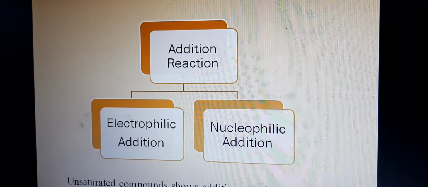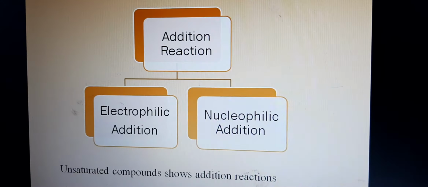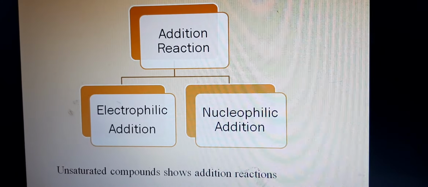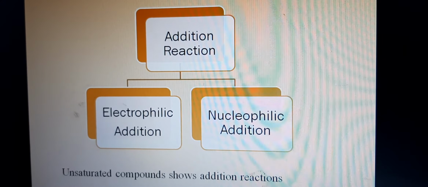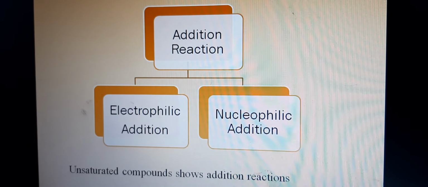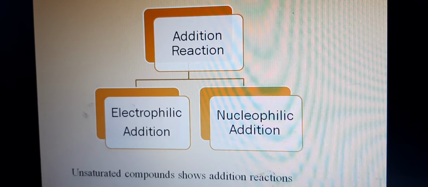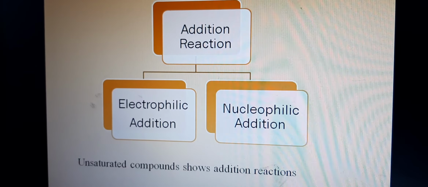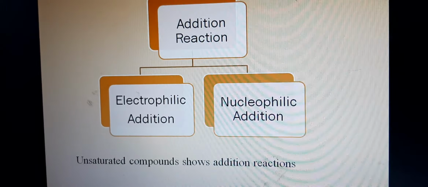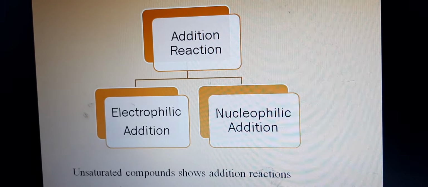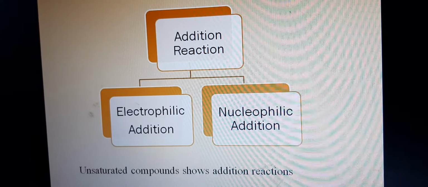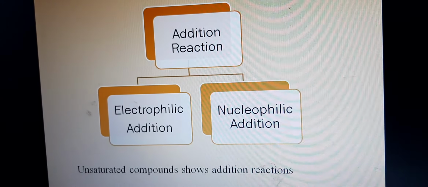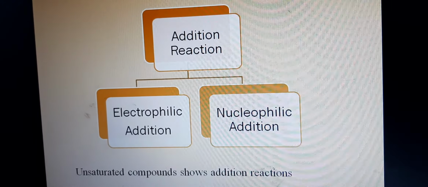Addition reactions have two types: the electrophilic addition reaction and the nucleophilic addition reaction. What is meant by the addition reaction? Addition reactions are those in which atoms or groups of atoms are simply added to a double or triple bond without elimination of any atoms or molecules. And what is meant by the electrophilic addition reaction? When an addition reaction involves the initial attack by an electrophile, it is the electrophilic addition reaction.